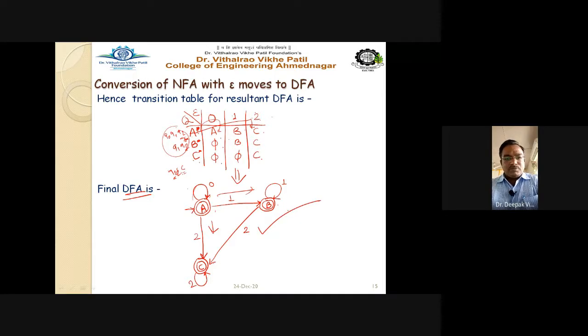Convert the NFA with epsilon moves to deterministic finite automata. See here, there is a single transition, A on 0, A on 1. There is no multiple transition from A on 1 input or on 0 input. There is one transition on 0, one on 1, and one on 2. No multiple transition exists in the resultant DFA.